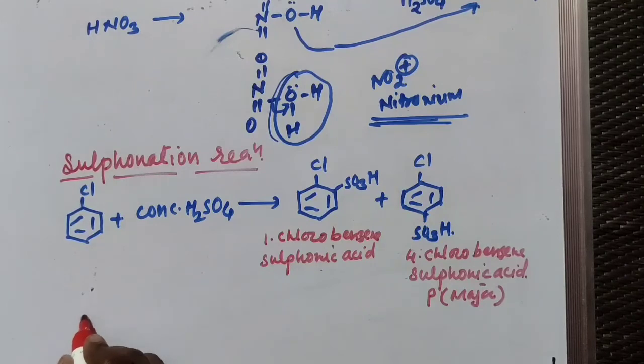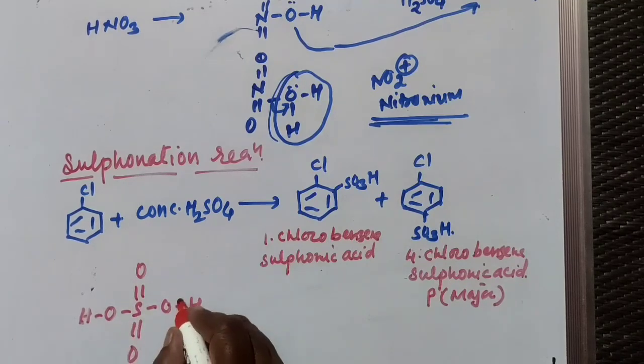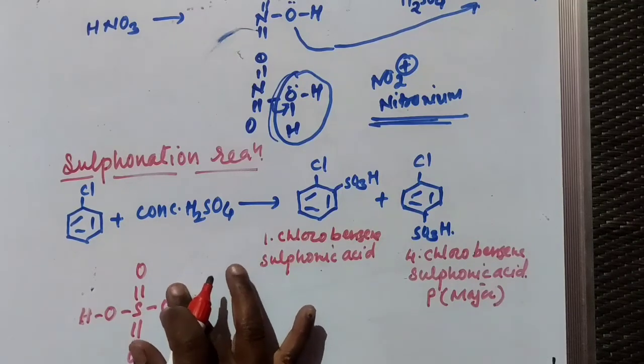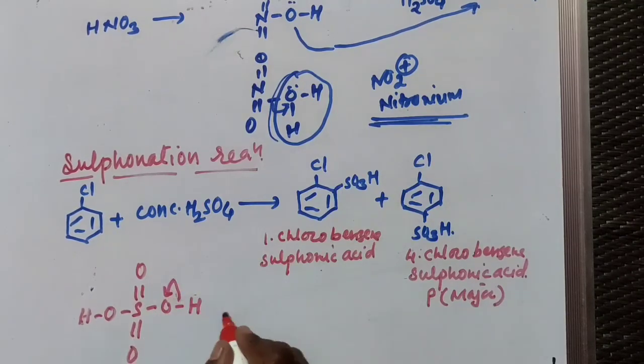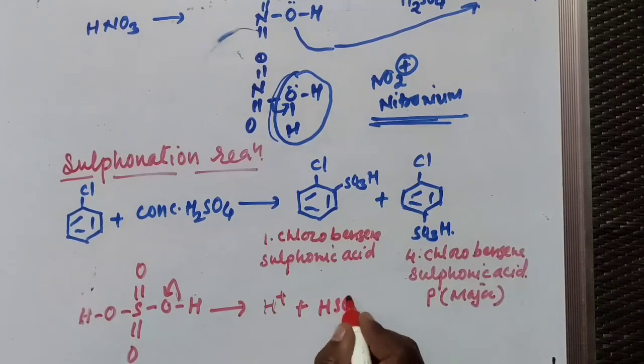H2SO4 means what? H O S double bond O, O H. This is the structure of H2SO4. Now in this case the electronegative oxygen atom takes both the electrons, and so there is a formation of H plus ions and HSO4 minus ions.